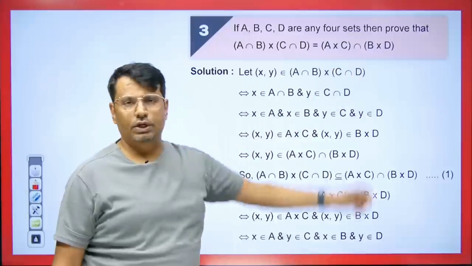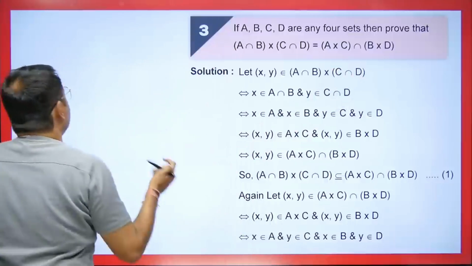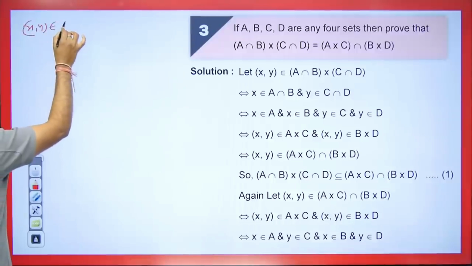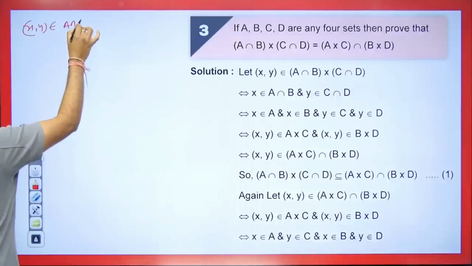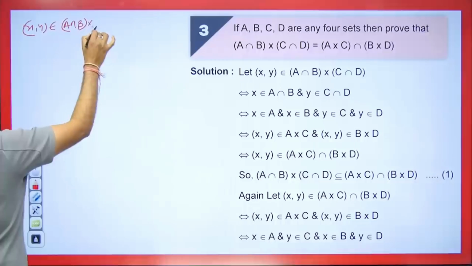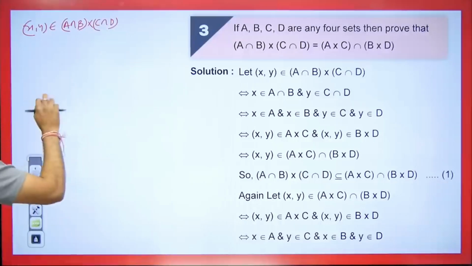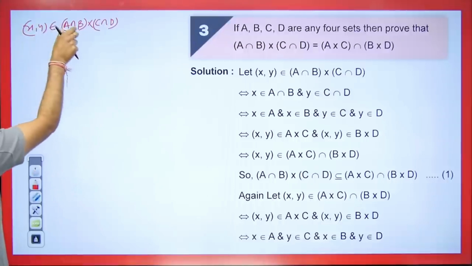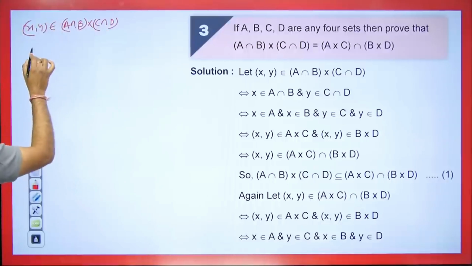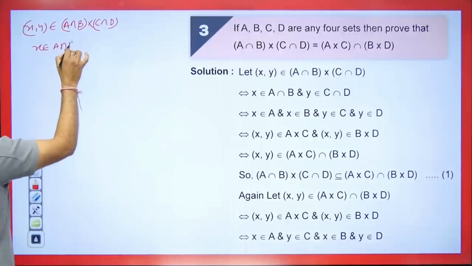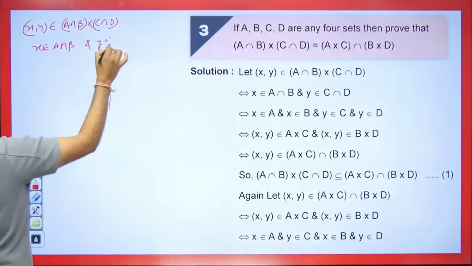It says that A, B, C, D are any four sets. Then prove that this is equal to this. We took x comma y belongs to A intersection B cross C intersection D. Clear? Now, students, it is necessary to pay attention here. If this is cross, then the first element will go first and the second element will go to the second. This means that x belongs to A intersection B and y belongs to C intersection D.